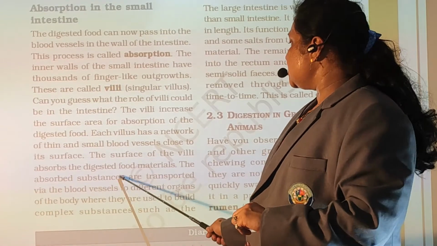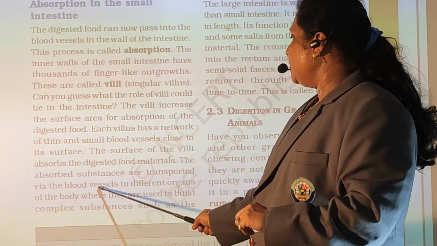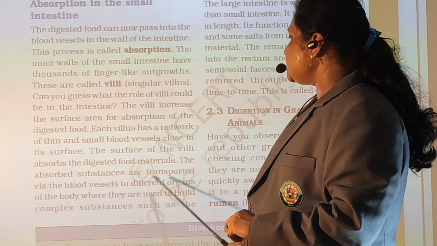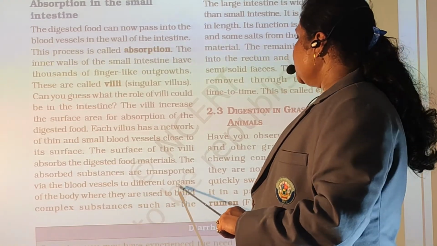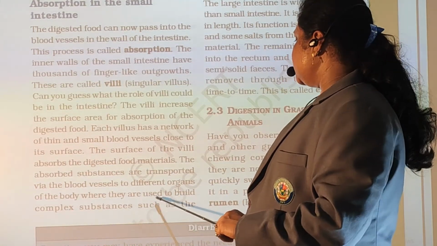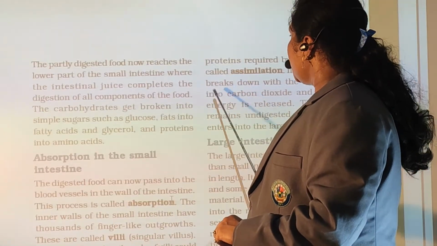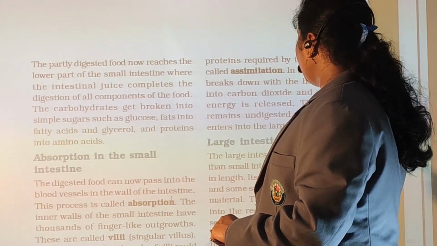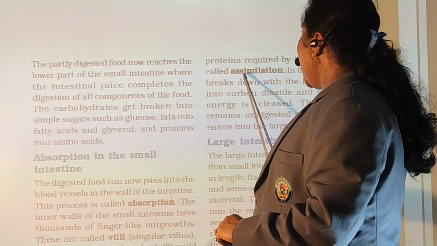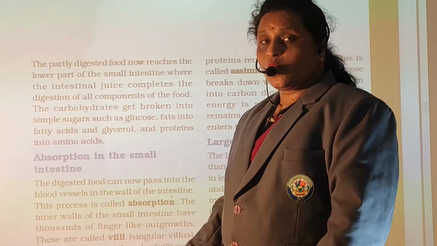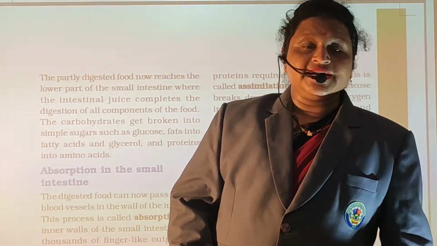The absorbed food is transported via blood vessels to different organs of the body. They are used to build complex substances such as the proteins required by the body. This is called as assimilation. So what happens? Our food gets digested.